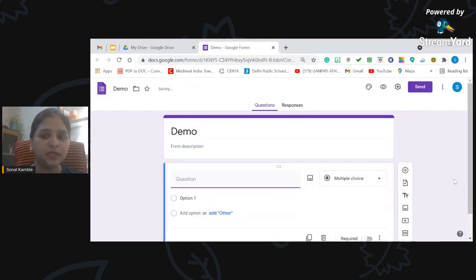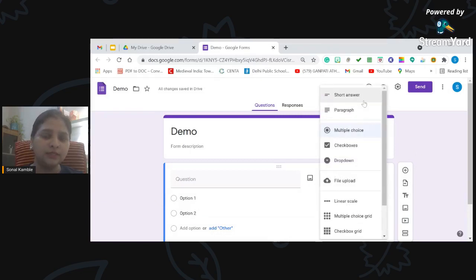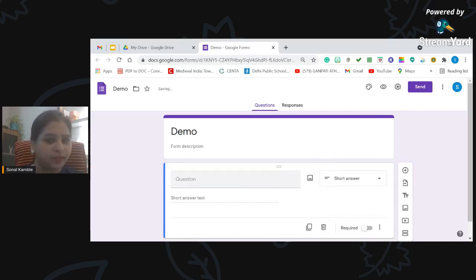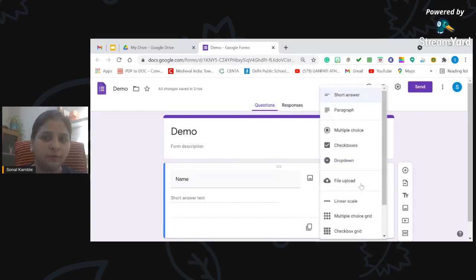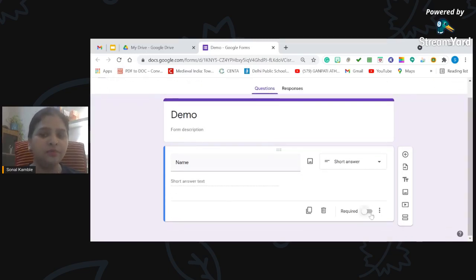Just click on the plus button and you get a question here. Now, first things first, whenever we submit a form or give a feedback form, the first thing, the identity of a person, is the name. So I'm going to start with name only. And this is the name here, and you must have noticed that I chose short answer because a name cannot be a very long kind of thing. So I just kept it simple, short answer, and here you can see there's a line visible to us. And now name is a required option.